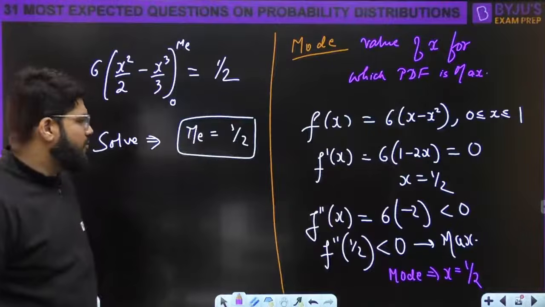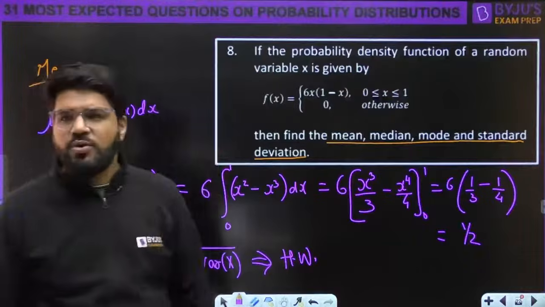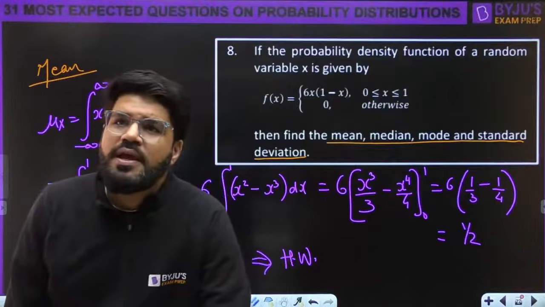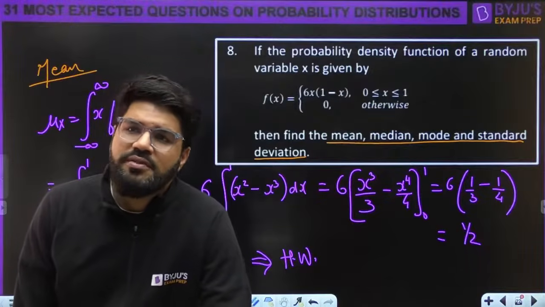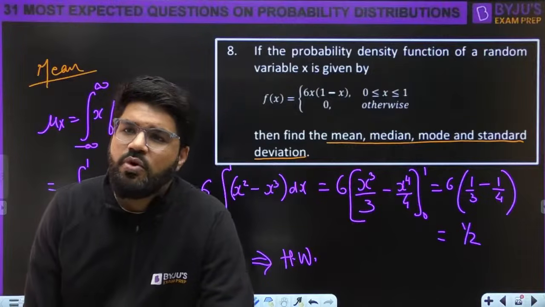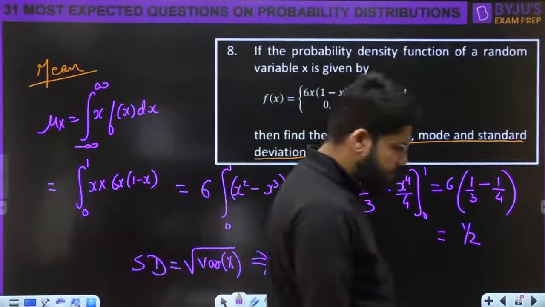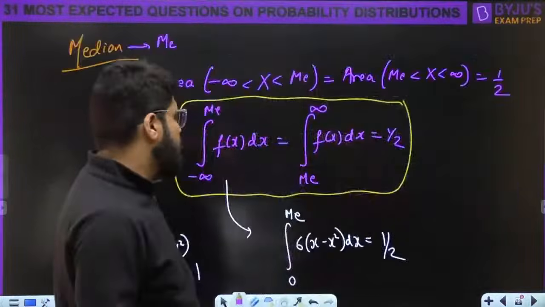Median is also equal to half. Mean was also equal to half. Standard deviation आप निकाल लेंगे, that is homework. Now, dear, one more important point with this question. For a distribution, if mean, median, mode, all three are equal, then such a distribution is known as what?